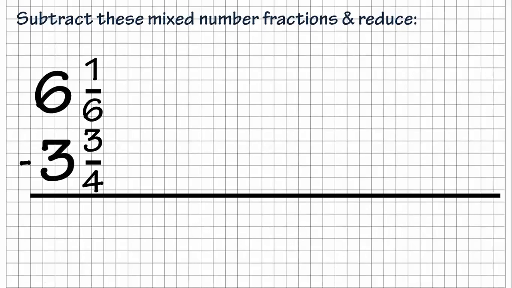All right, on this next one, we don't have common denominators here, so that's going to be your first step. If you'll take a couple seconds to work this out, and then you can press play when you're ready to resume. All right, you've had time to work that one out, and what we're going to have to do first is get the common denominator. So to do the common denominator, we see 6 and 4. We could multiply those and get 24, but 6 times 2 gives us 12, and 4 times 3 gives us 12. So that's what I went with.